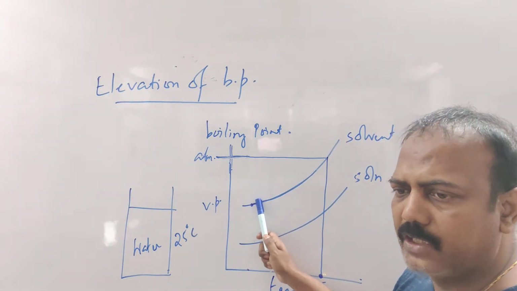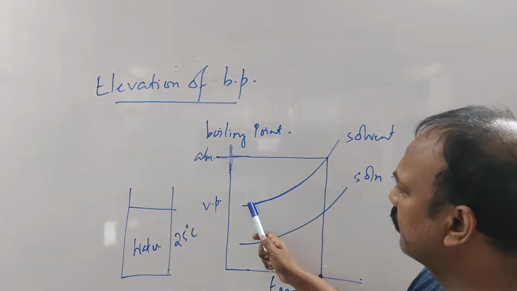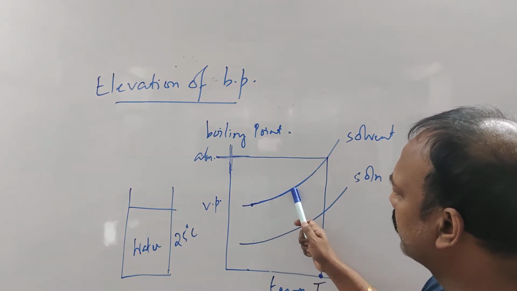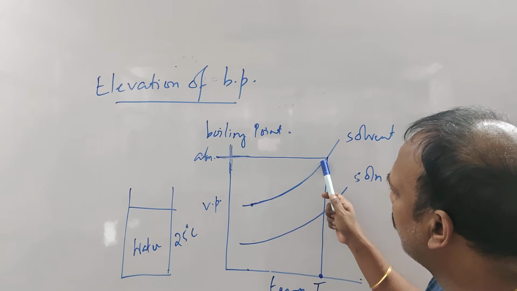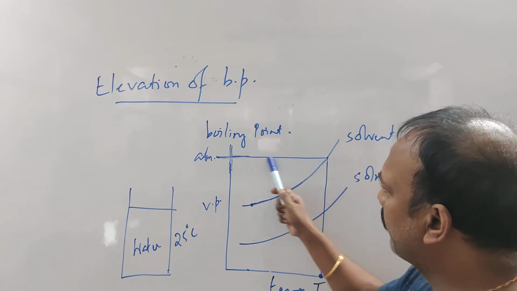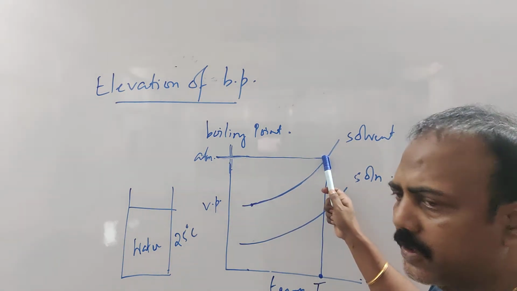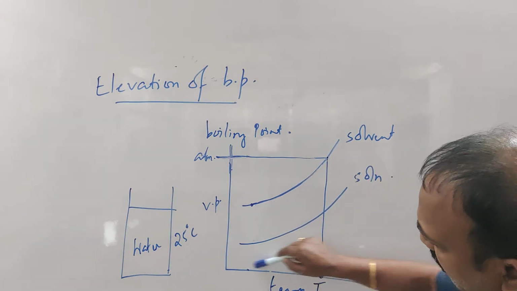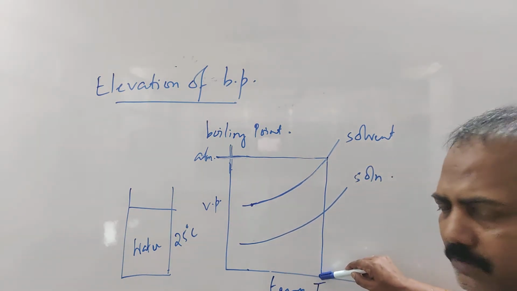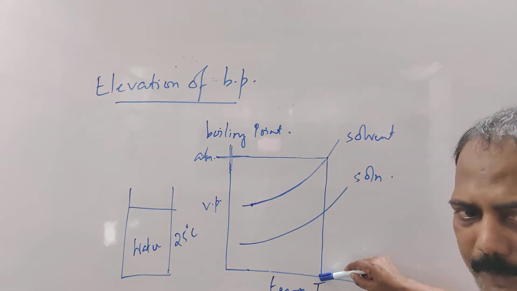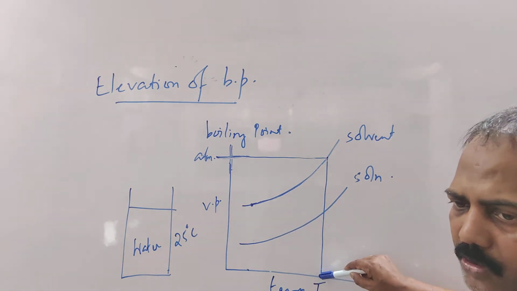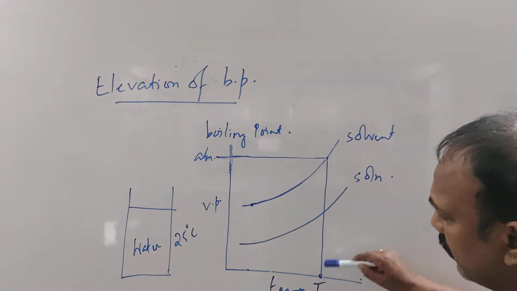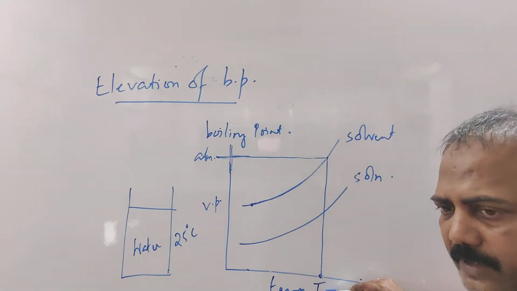I want to boil it. If I want to boil it, I have to increase the temperature. I am increasing the temperature. The vapor pressure is increasing. One time will come when its vapor pressure will become equal to atmospheric pressure. At that particular temperature, the liquid will boil. And this is the boiling point of the pure solvent. We are representing it by TB.